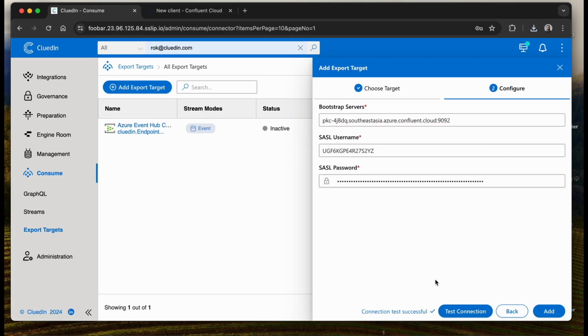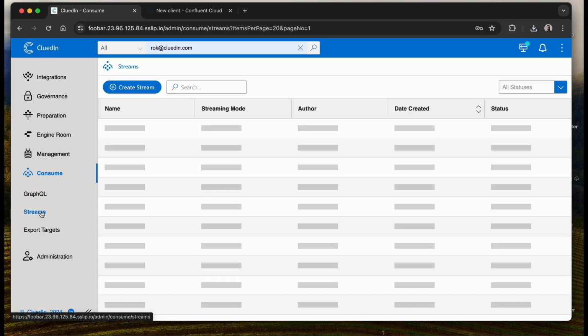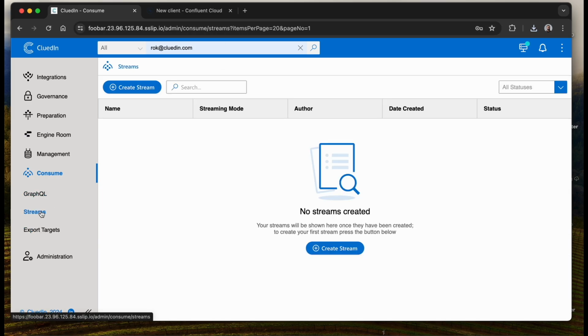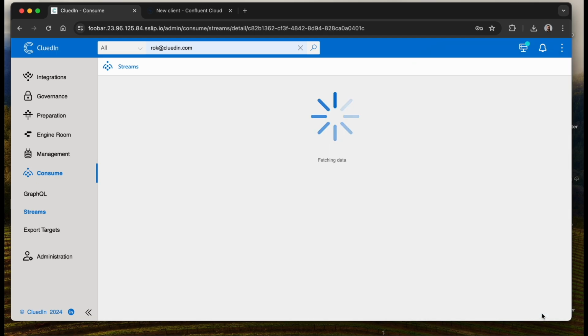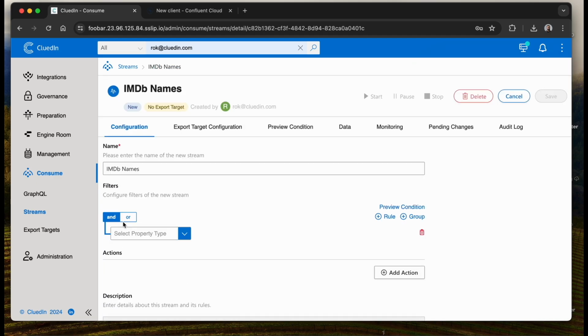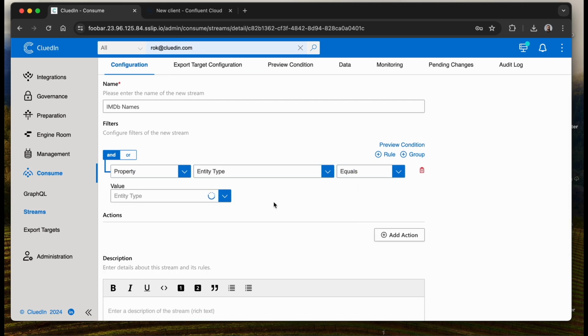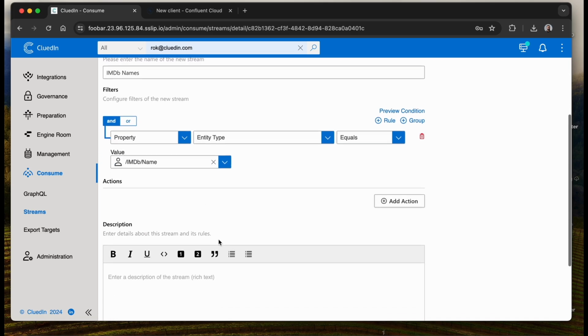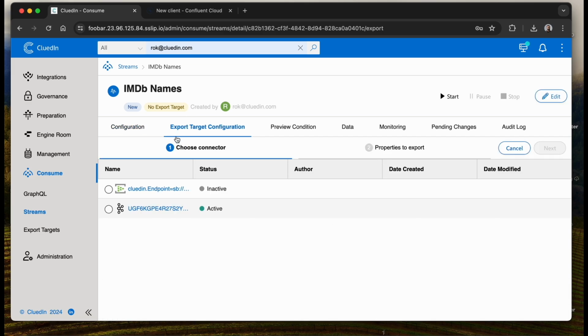The connection is successful, and we now have a working export target. We need to create a stream that will send data to this target. Configure the filtering condition. Select our export target and provide the topic's name.